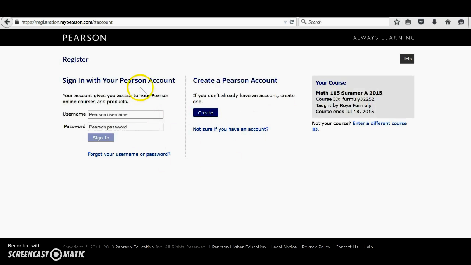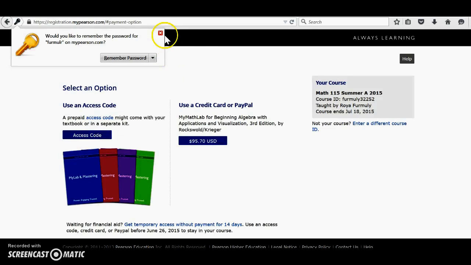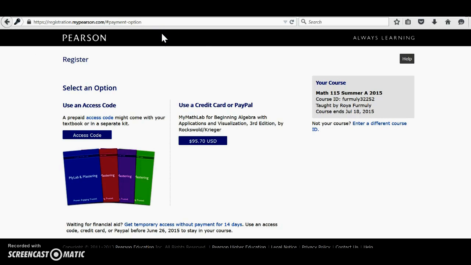You can either sign in with an account if you already have a Pearson account, or you can create a personal Pearson account here. So let's sign in with an account that we already have. Okay, I'm going to try using my account. I'm going to say sign in, and it recognized my account.